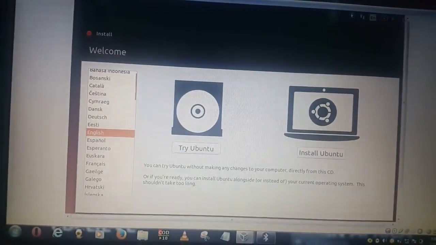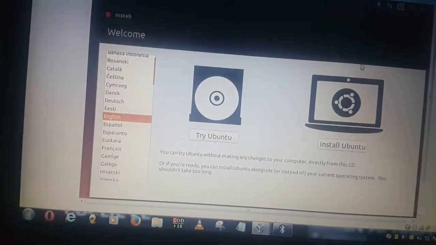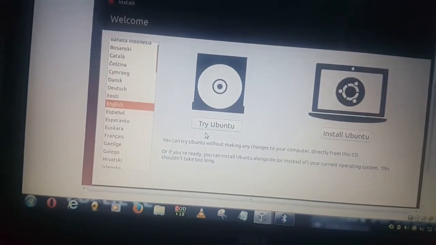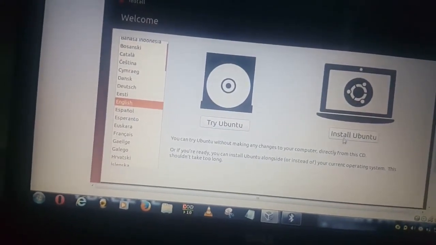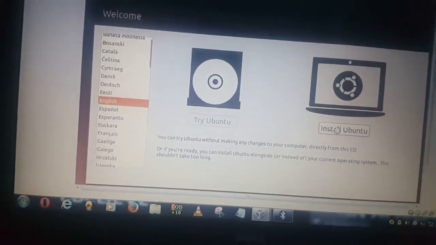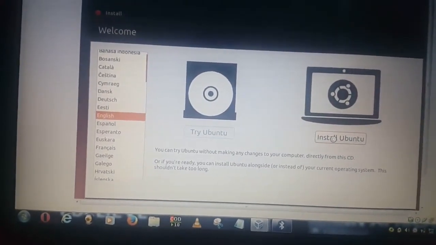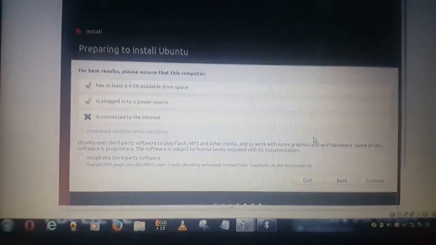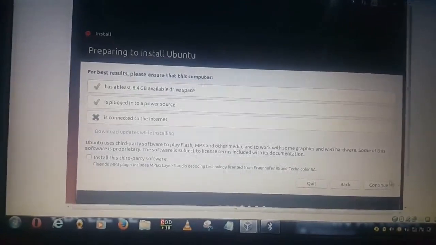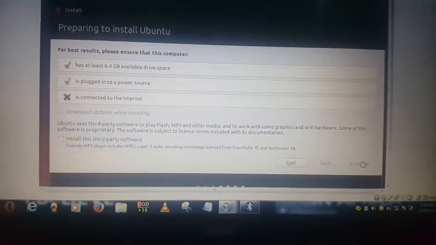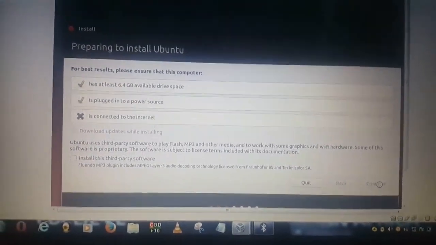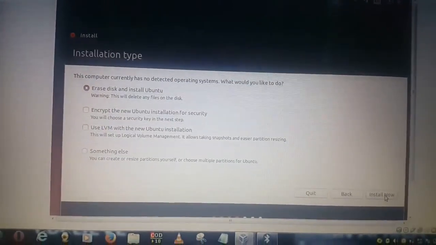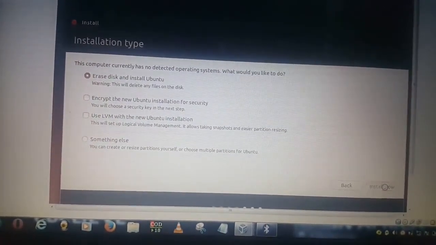So you see, you have two options from here. You have try Ubuntu and install Ubuntu. Choose the language and then click on install Ubuntu. Click continue. Preparing to install. Click continue.